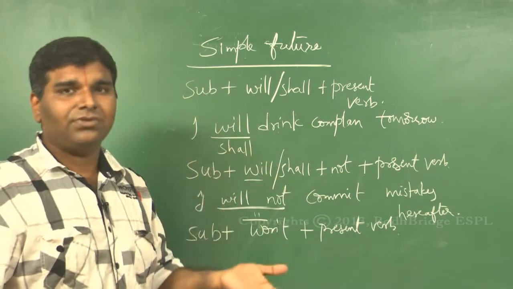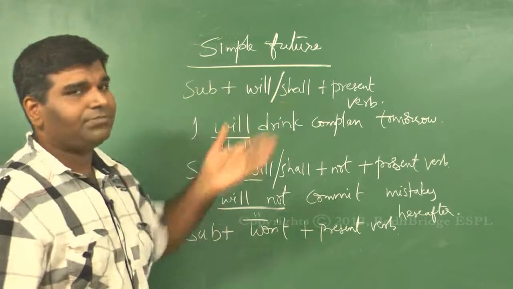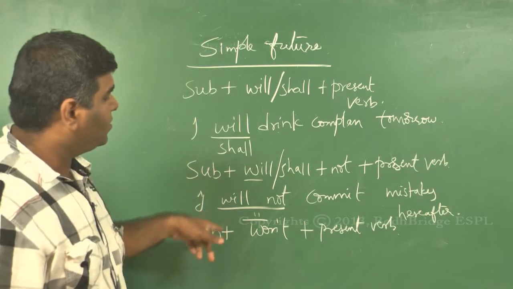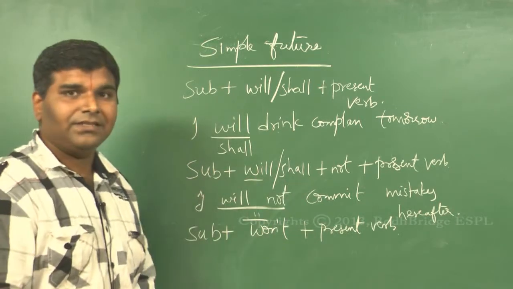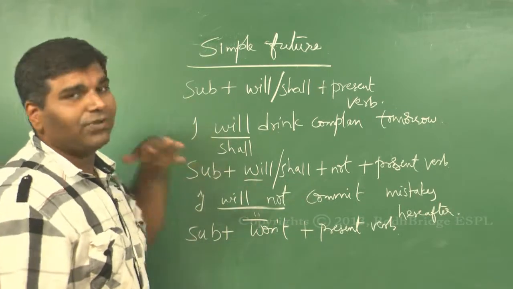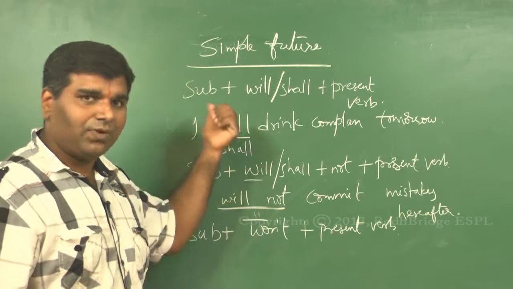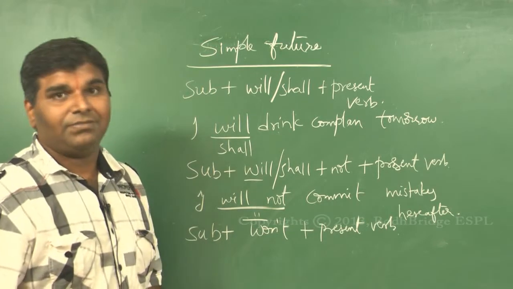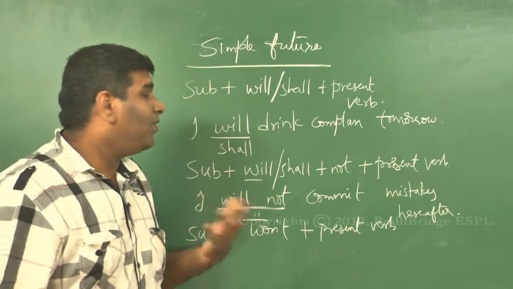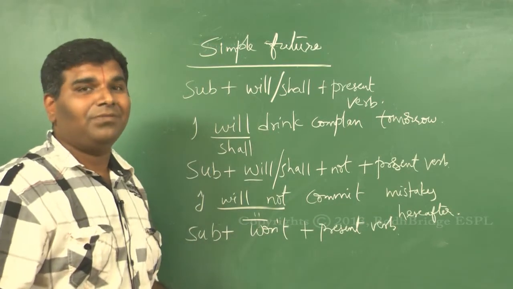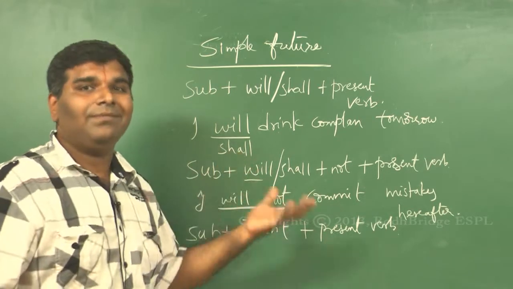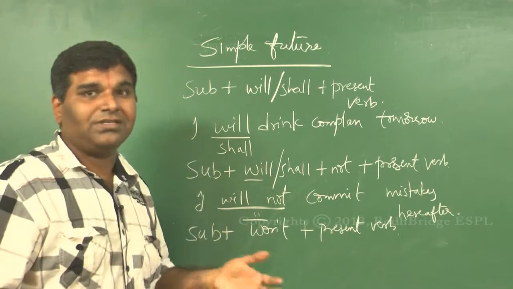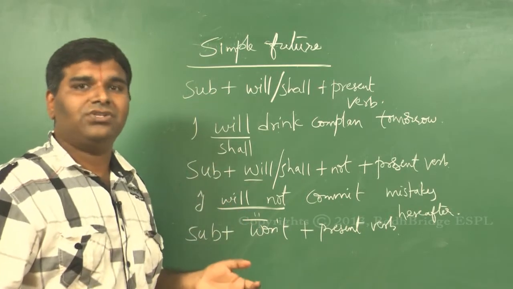So in order to express an action that might take place in the future, say you want to say that an action is going to happen in the future, you can use subject plus will or shall plus the present form of verb, and in case you want to use it in negative, you can say will not. Is it clear? So the two things: one, to express that an action will take place in future, and the other, if you look at this statement in specific, I will not commit mistakes, I am making a promise. So it can also be used in making promises, or you can also use this in giving an assurance. I will not do it can also be an assurance.